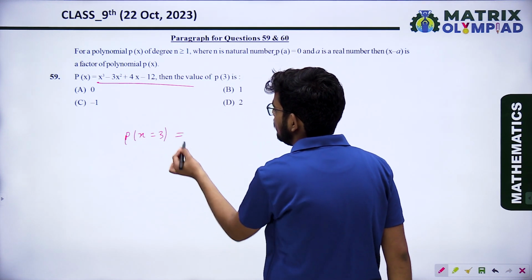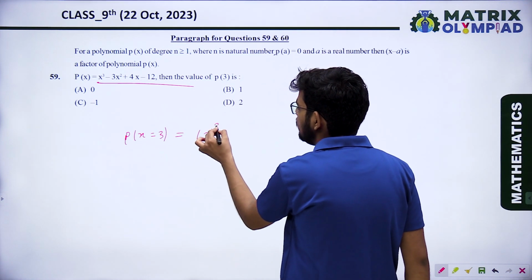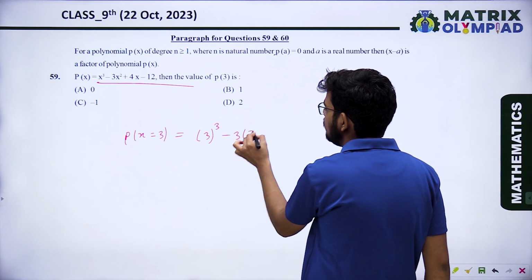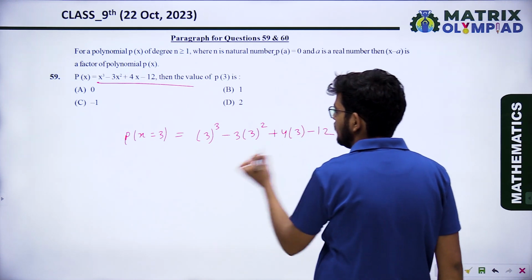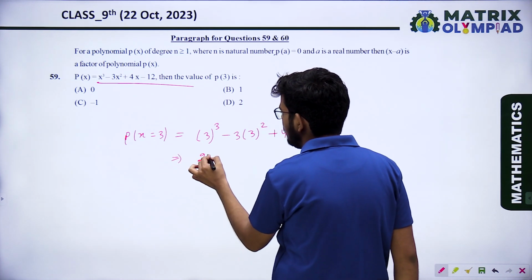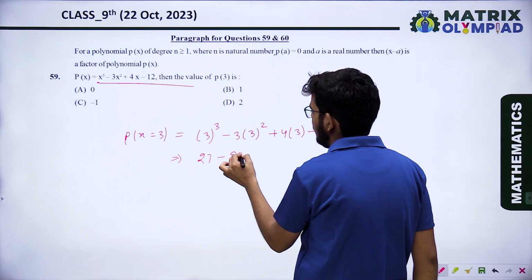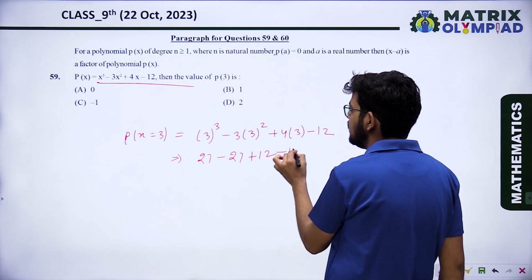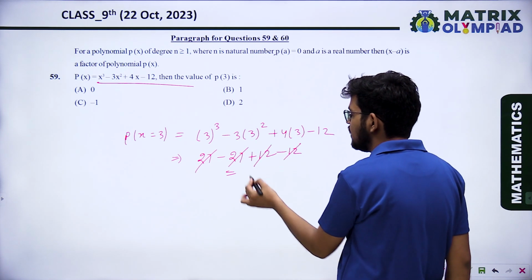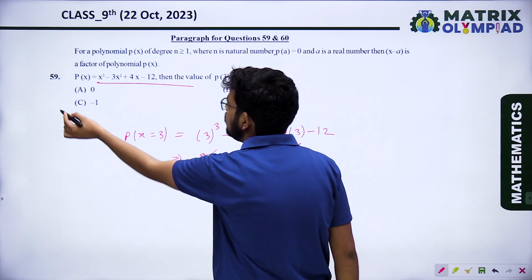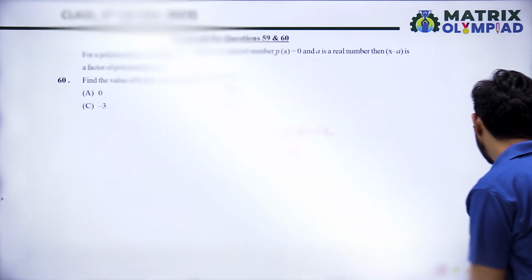So the solution will be 3 cube minus 3 into 3 square plus 4 into 3 minus 12. Cube of 3 is 27, minus this one is also 27, plus 12 minus 12. So 27 minus 27 cancels, 12 minus 12 cancels, and the answer is 0. So option A is the correct answer.